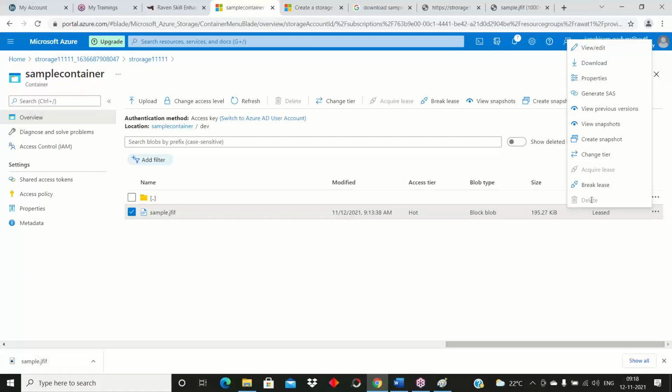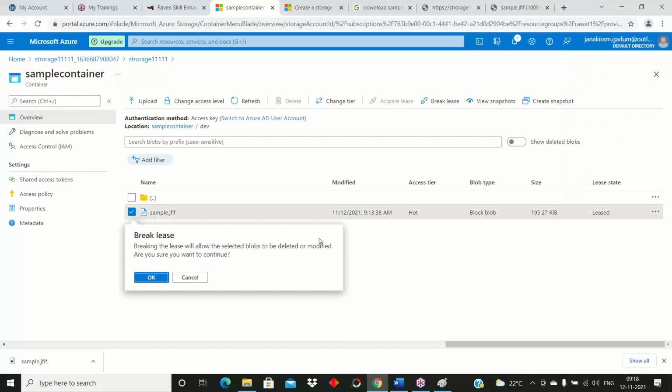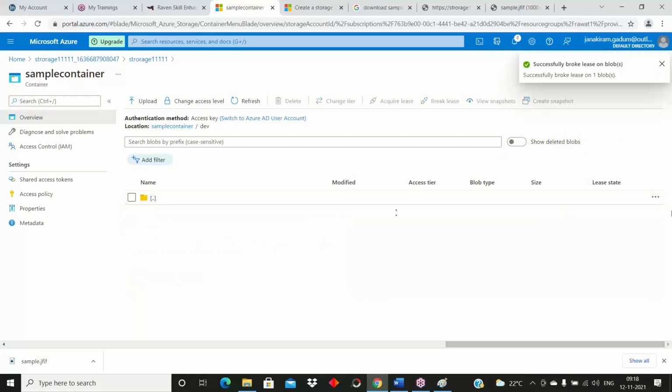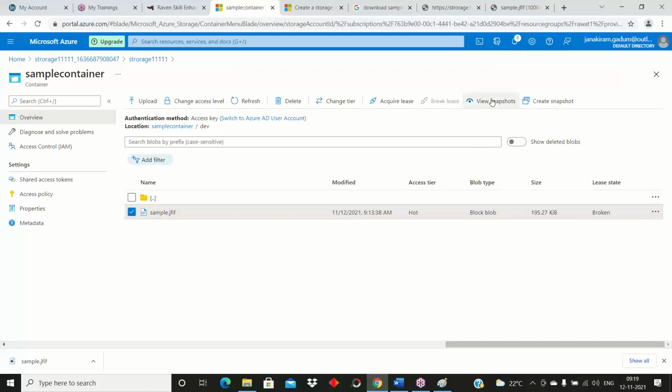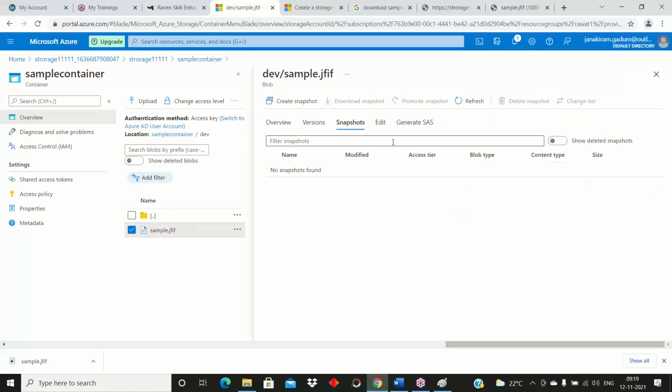Why will we use this option? When someone doesn't want to delete my container, that's the reason we will use immutability. Okay, if I break this immutability policy, I can delete this container. See now the option is there. Use snapshot. For now, I don't have any snapshot.